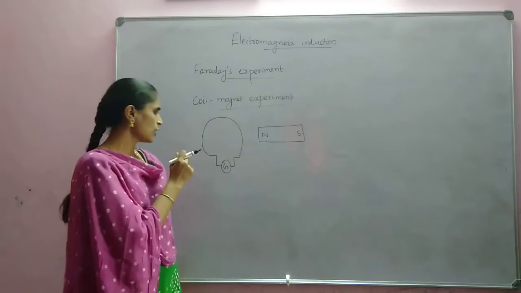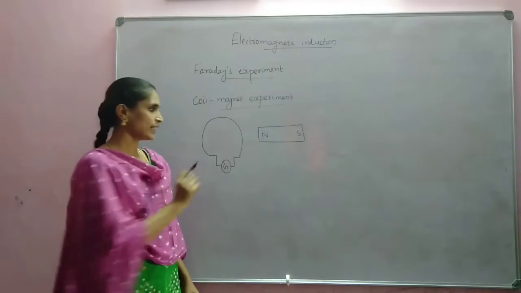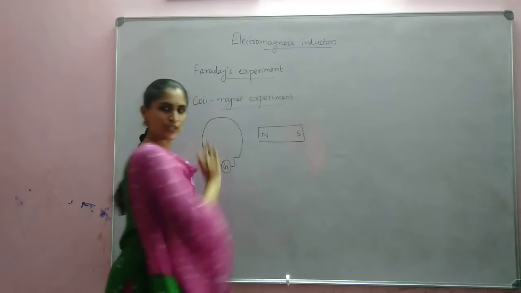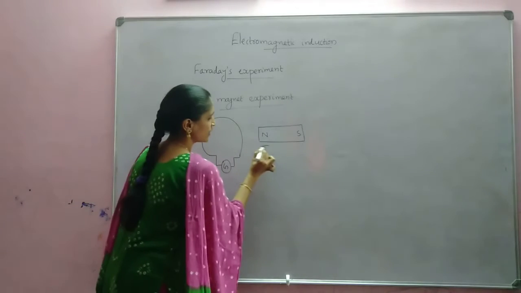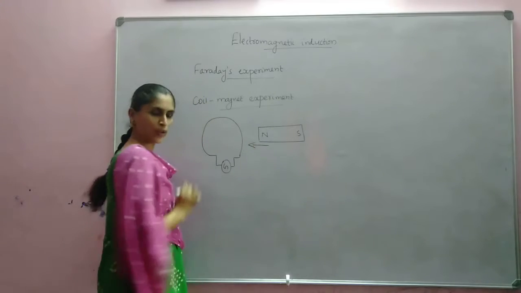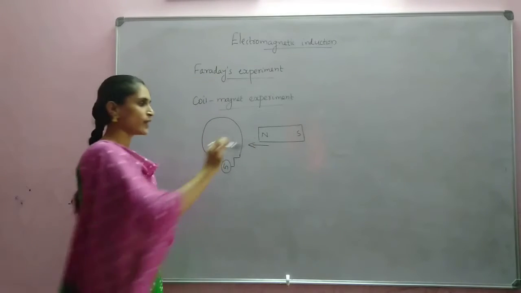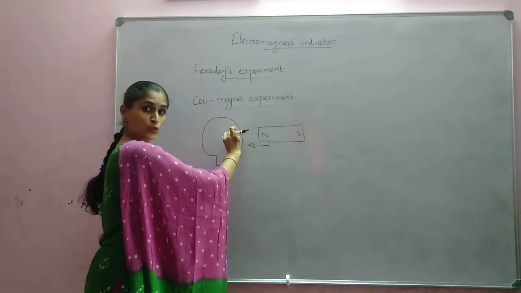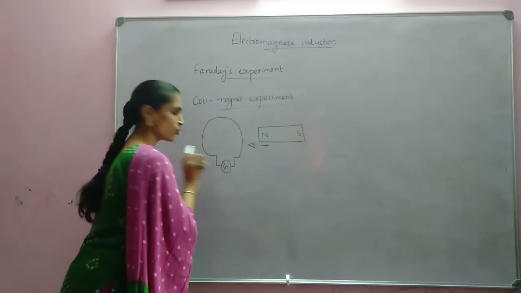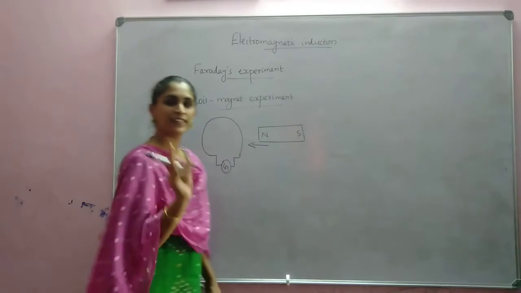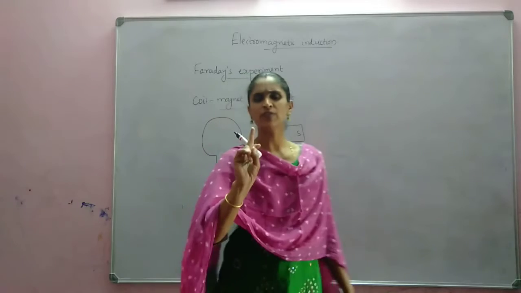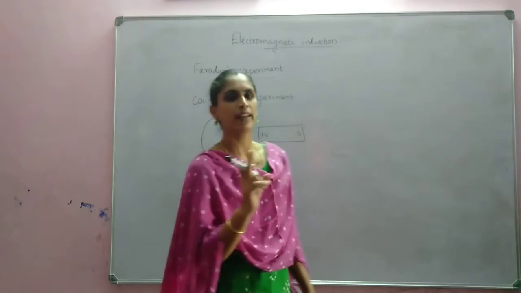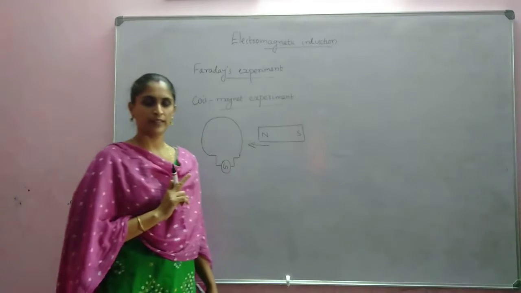Here, initially both the magnet and the coil were stationary, then he allowed the magnet to move towards the coil. When it was moved towards the coil, the galvanometer showed a momentary deflection, meaning a deflection for a moment, and came back to its original position.